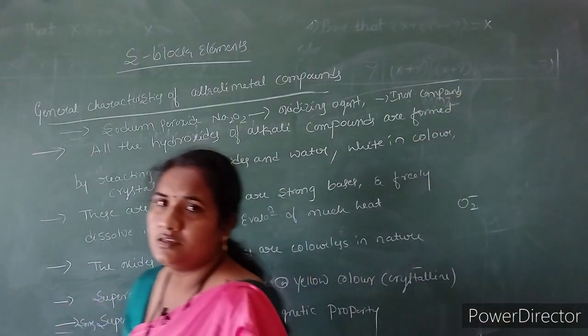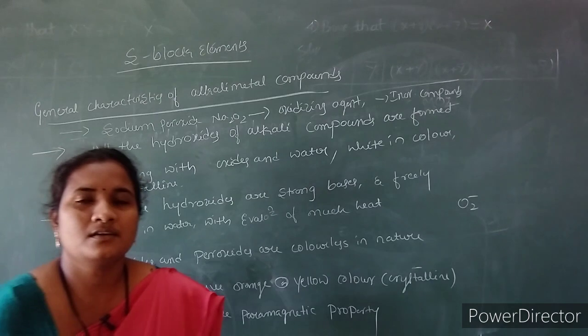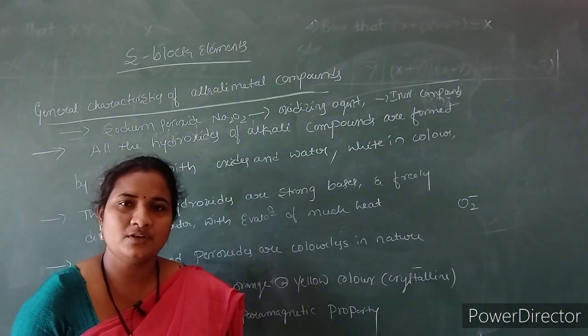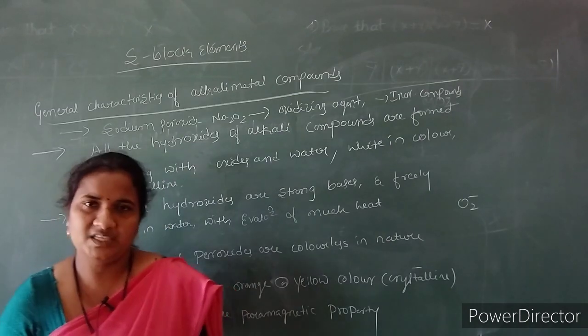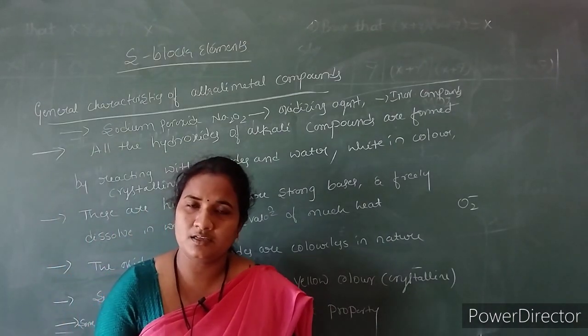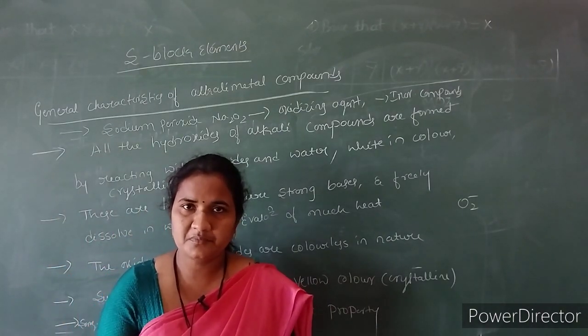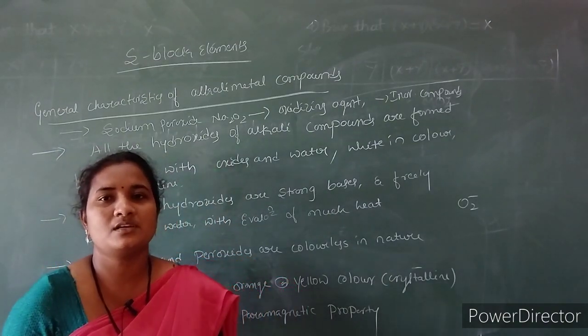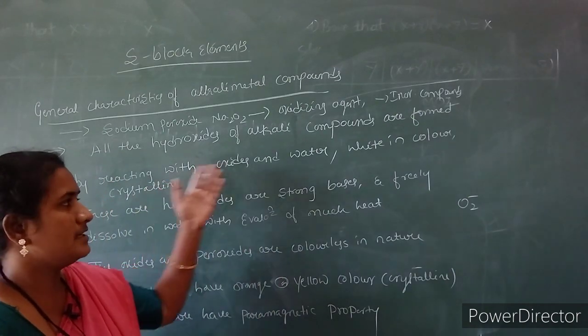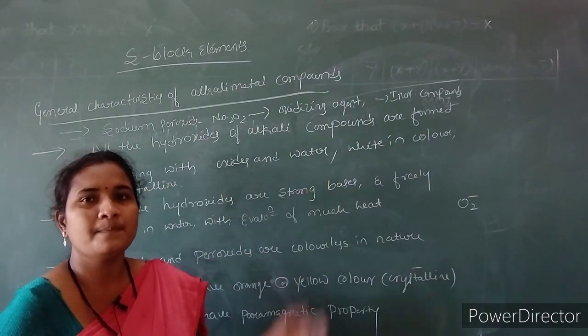The oxides and peroxides are white in color and they attain a crystalline structure. The superoxides have a yellow or orange color and they also attain a crystalline structure. We can prepare the hydroxides of alkali metals when they react with water.